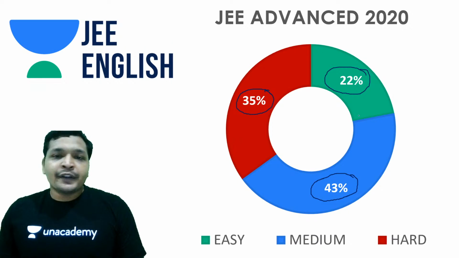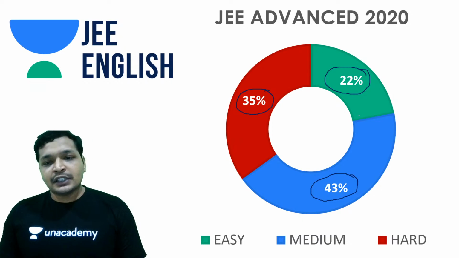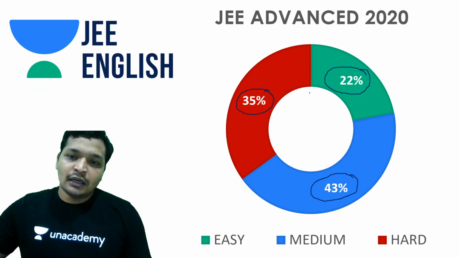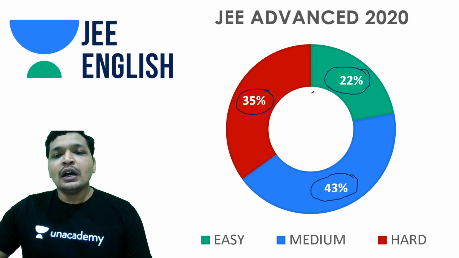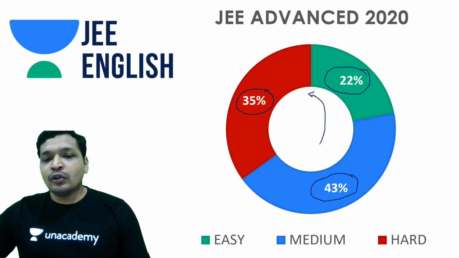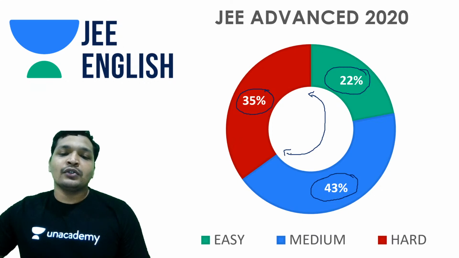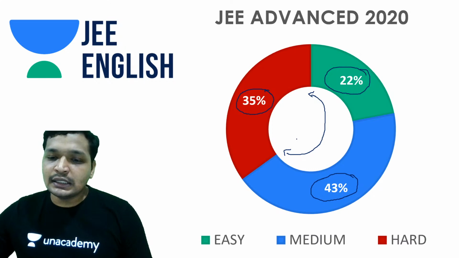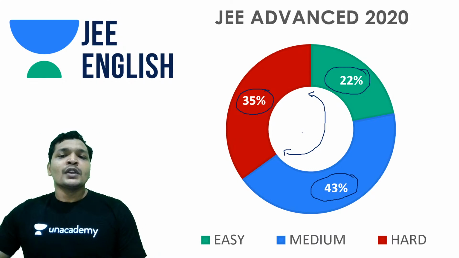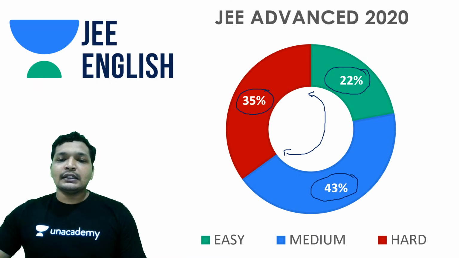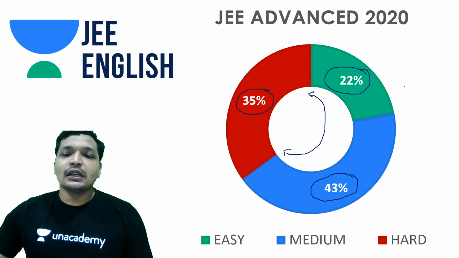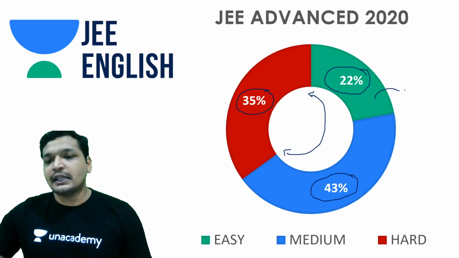But yes, the difficulty level did not change. Typically 35% of a paper is going to remain difficult or hard, and mostly the rest of the 65% is going to fall under the easy and medium umbrella. So if you just get both these parts of the pie, you'll be able to crack the exam.